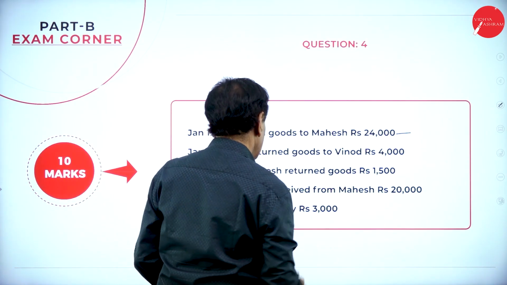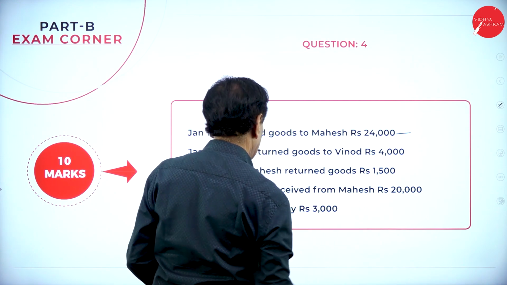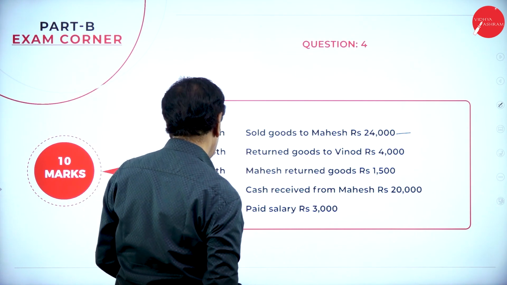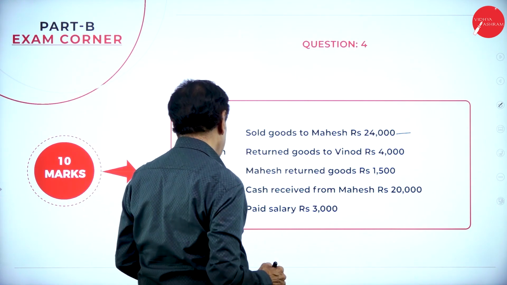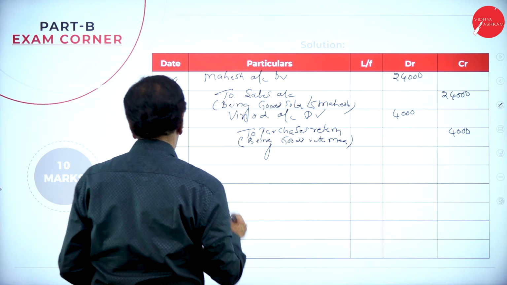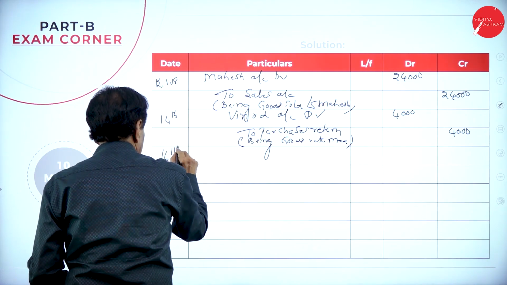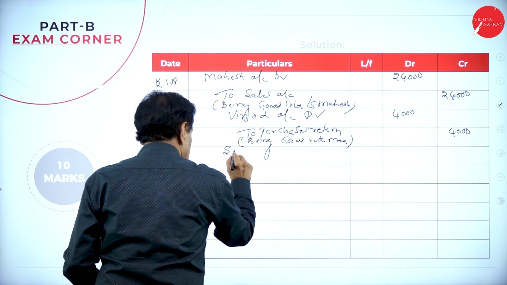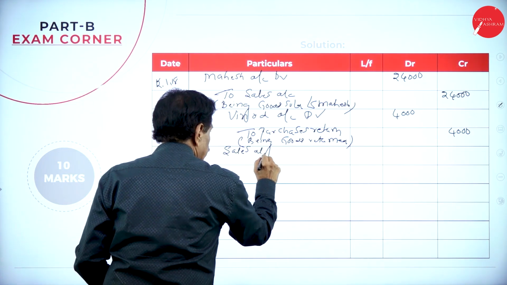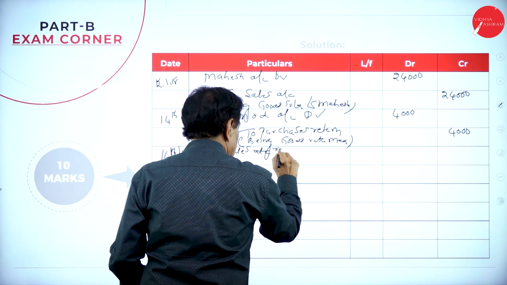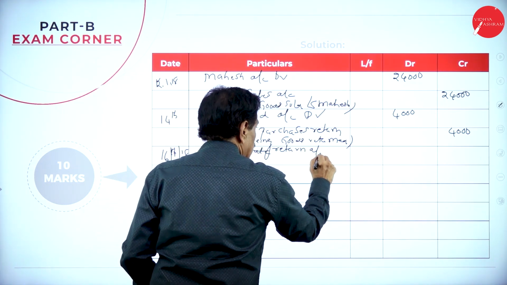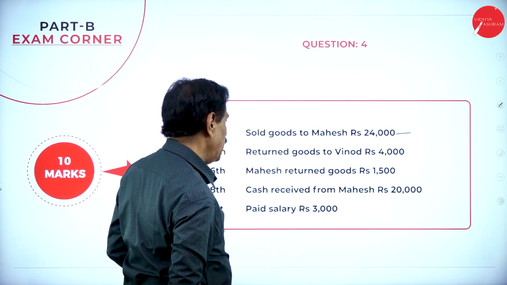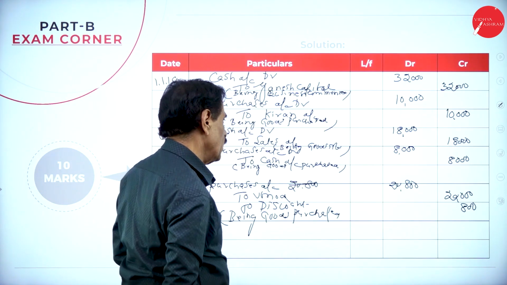Then 16th, Mahesh returned goods to us. Means sales return. Who is returning? Mahesh. How much? 1,500 on 16th. Sales return account debtor. Who returned? Mahesh. Sales return account debtor.